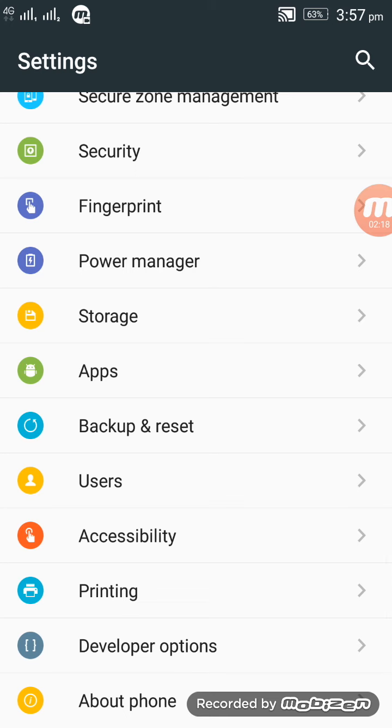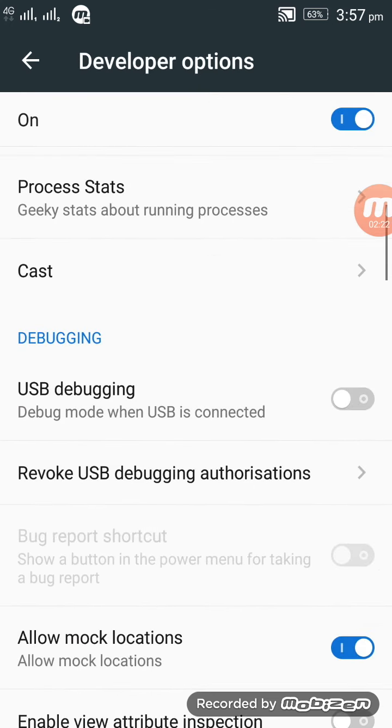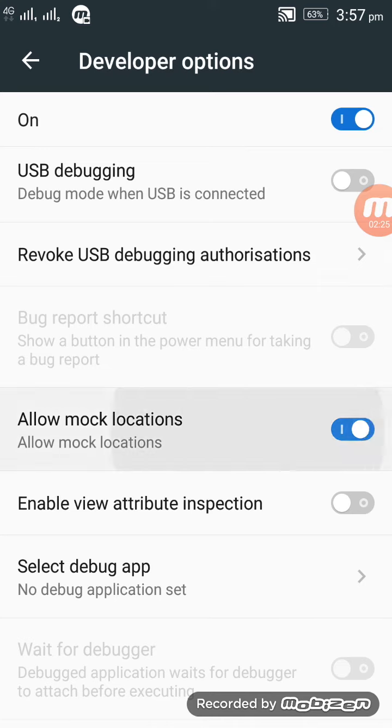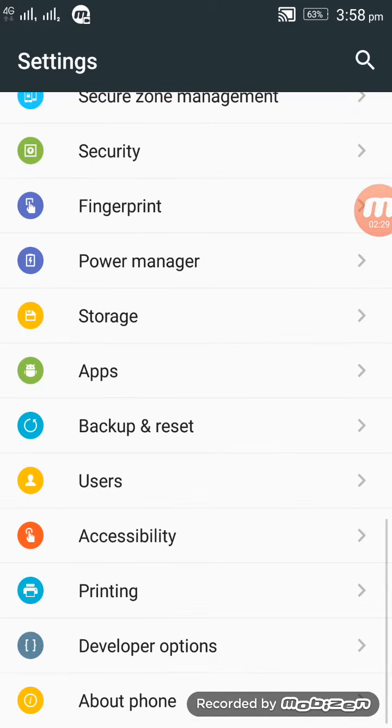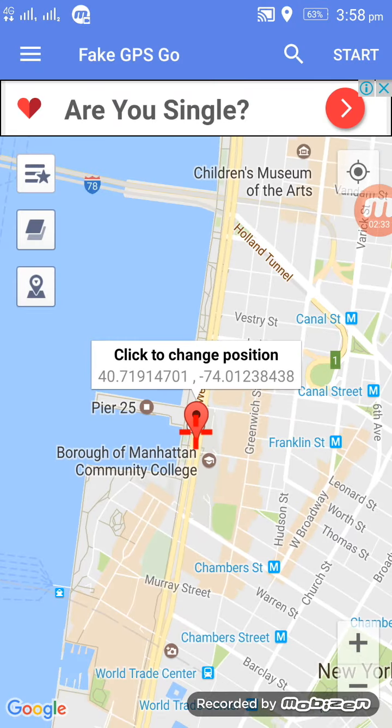Then click on developer option, allow mock location. Look for it. See, allow mock location. You have to allow mock location. Then go to GPS Go. Then click start.